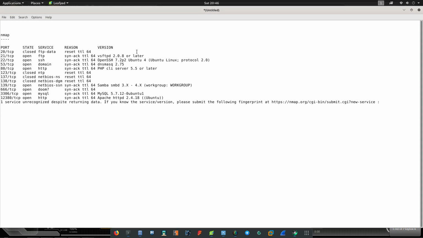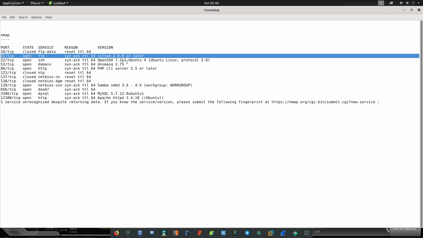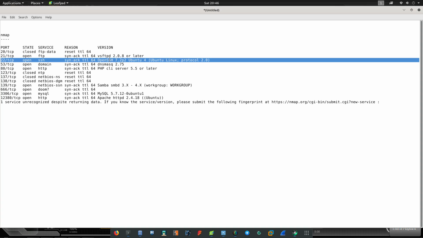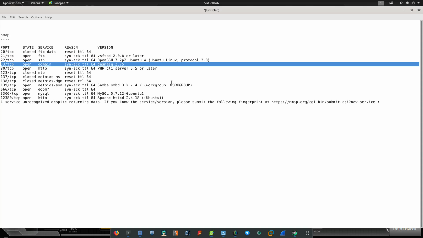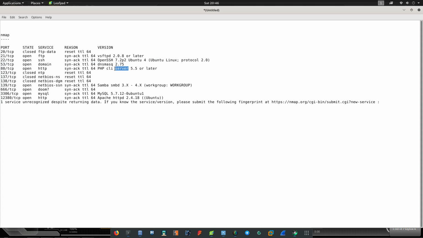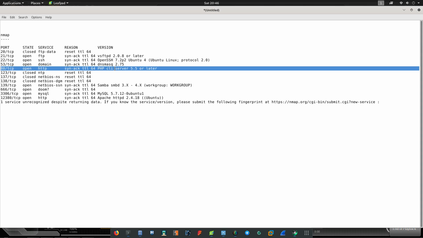We can find that there's a VSFTPD server running, OpenSSH 7.2p2, dnsmasq DNS daemon, and HTTP and the rest of the things.